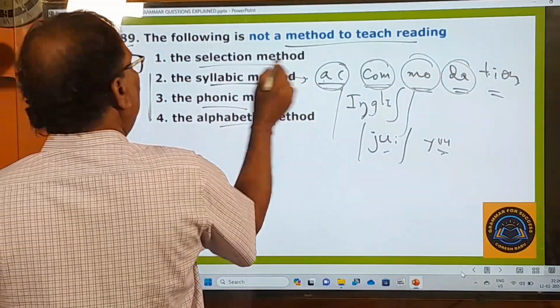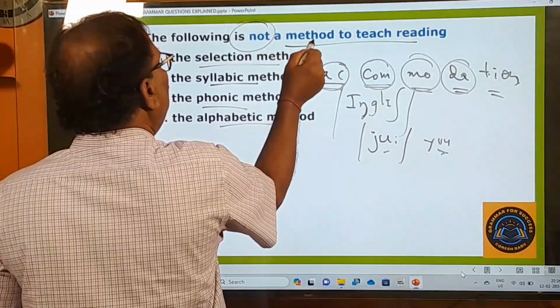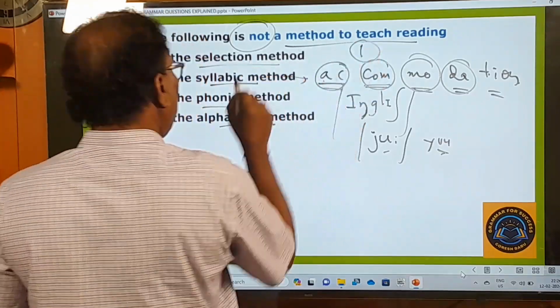But the selection method is not the right one. He is asking what is not a method. That selection method is not the right one. So the first one is going to be the answer.